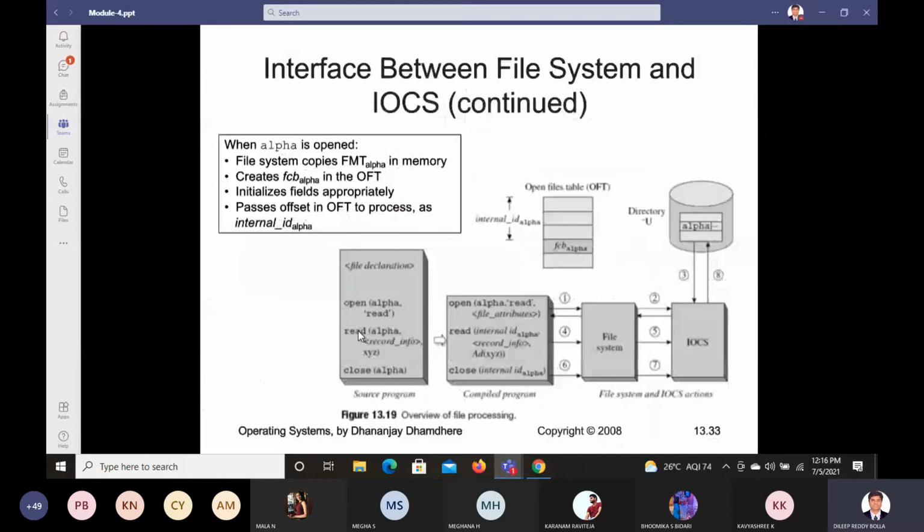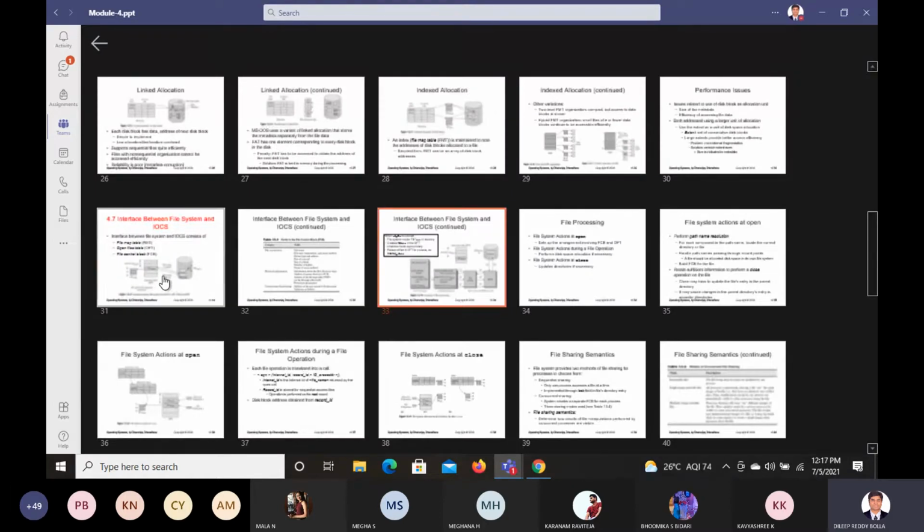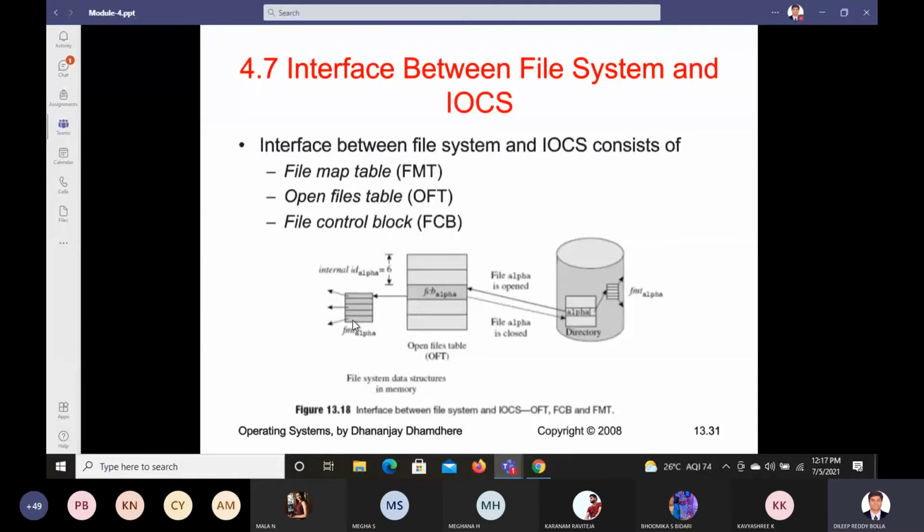Let us see this example. Interface between, so this is the main concept, what heading we wrote. Till now what we did is just to understand what was happening, right? So this was the example we have, and one more example we have. Let us look at that. So this diagram you are clear with, correct? Any doubt in this diagram? So this is what we discussed in the previous class about OFT, FCB and FMT. Right, let us see briefly about this and we'll go to the next diagram.